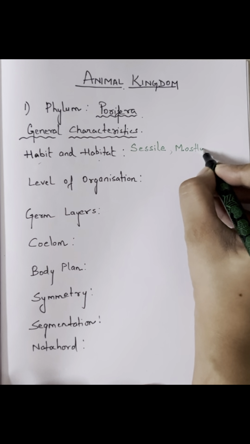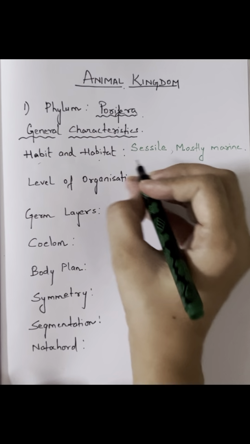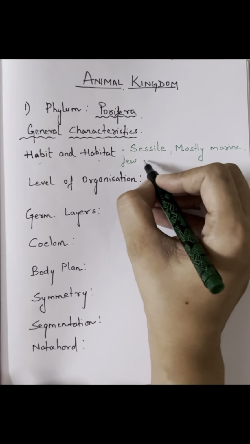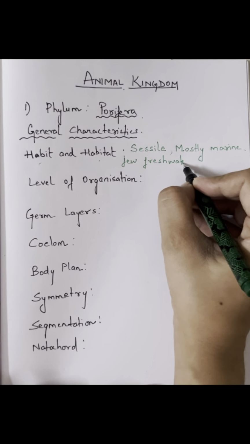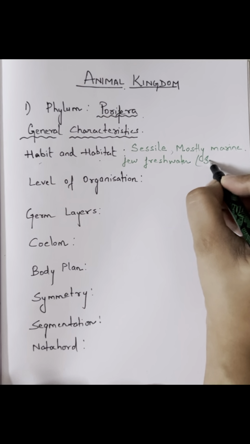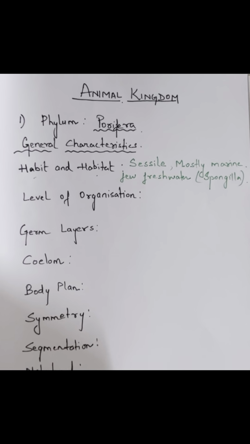So first of all, they are sessile. Sessile means they cannot move. They are fixed at one place. They cannot move, and mostly they are marine. Okay, and a few you will find in fresh water as well. A very common example is Spongilla. Spongilla is commonly known as a freshwater sponge.